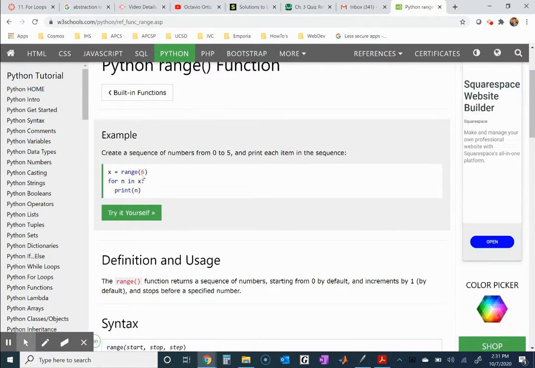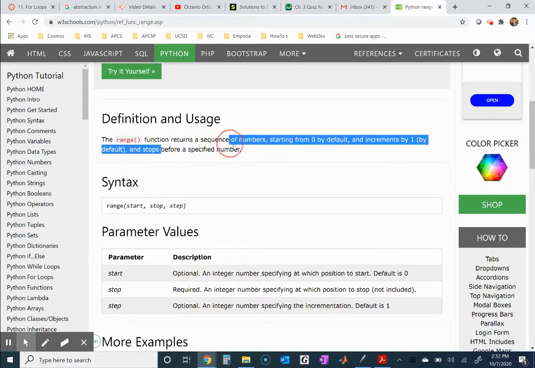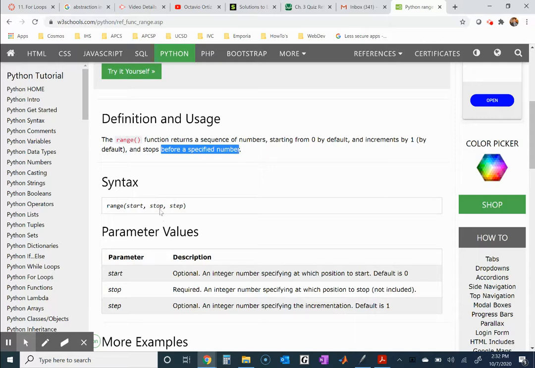If you use the range function with just one number, it starts at 0. So you don't specify where you want to start. It starts at 0, and it goes all the way up to 5. And then if you use the range function where you give it a start, a stop, and then the step, meaning how much you are incrementing by, it will start at whatever you specify. It starts at 0 by default and increments by 1 by default, and stops before the specified number. So if I do 1, 6, then it will start at 1, but it will stop 1 before 6, so that would be 5.